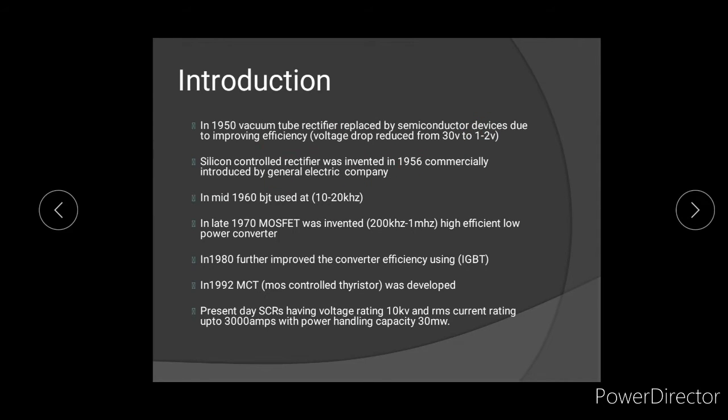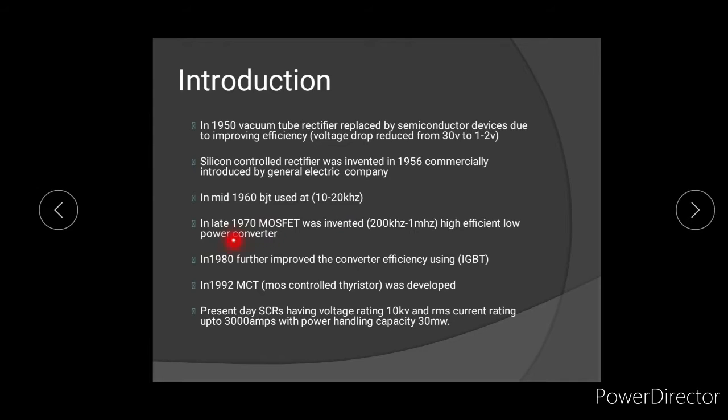Silicon controlled rectifier was invented in 1956 and commercially available in the market from 1957. It was introduced by the General Electric Company located in the USA. In the mid 1960s, BJT was used at a frequency range of 10 to 20 kHz. In 1970, MOSFET was invented with an operating frequency of 200 kHz to 1 MHz. So from here, the efficiency of the devices improved from BJT to MOSFET.